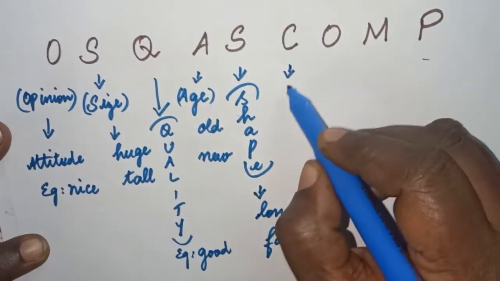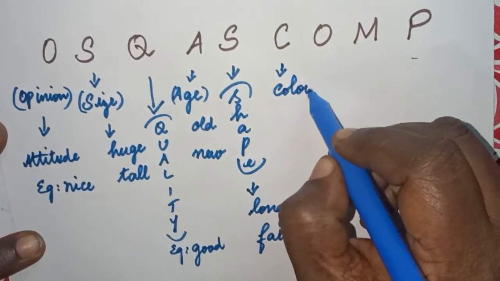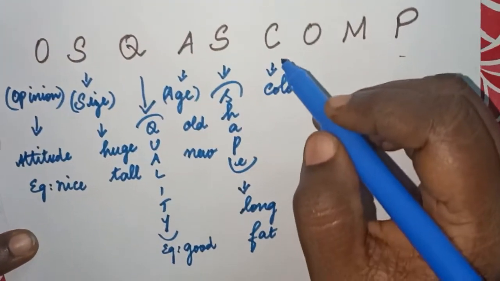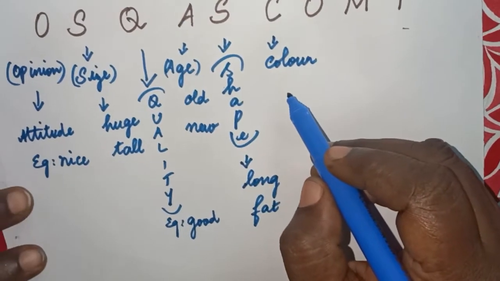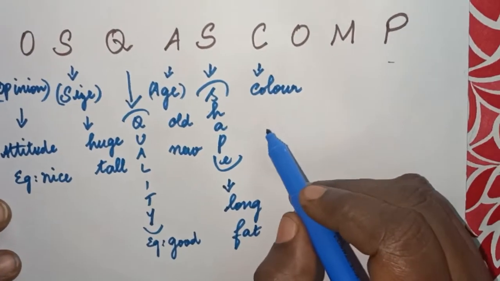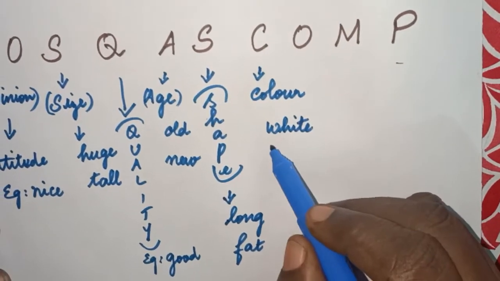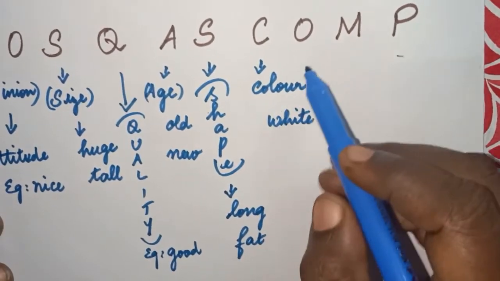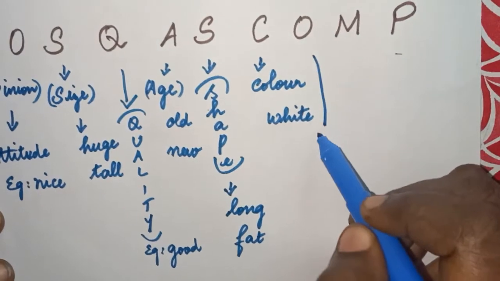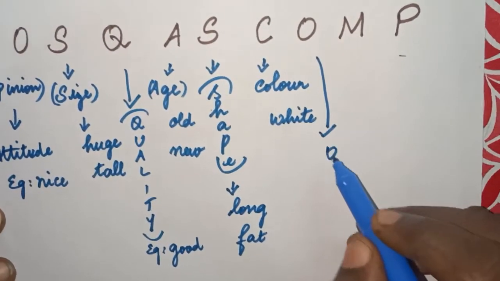And what is this C? This C is for color. It tells about the color of the adjective, whether it is like white or pinkish or aqua blue, whatever it is. And now O. O tells about the origin.